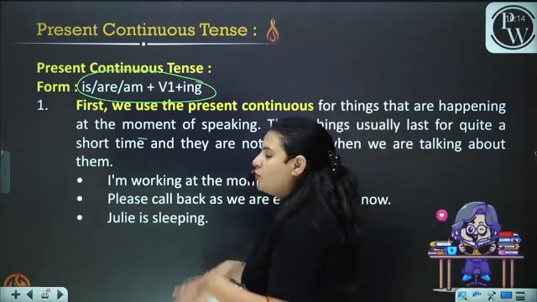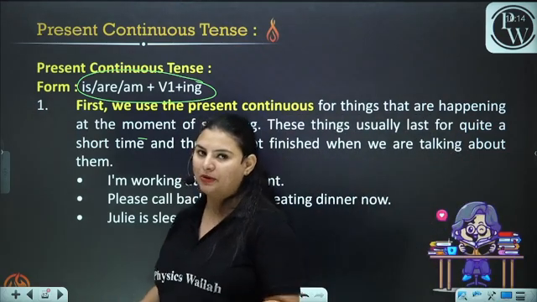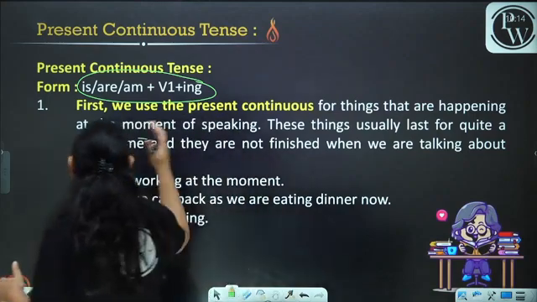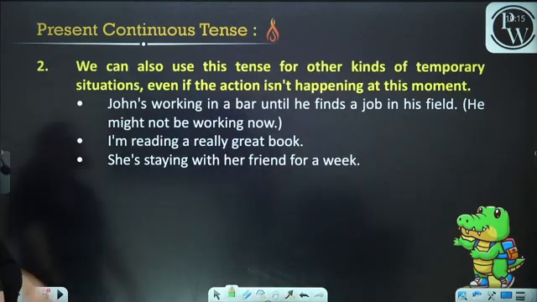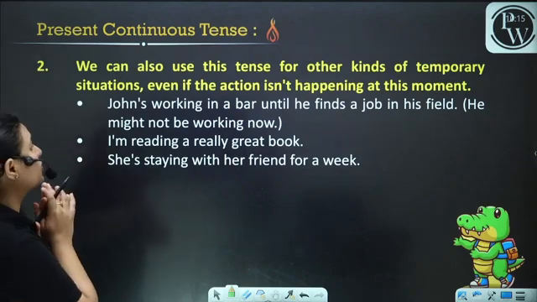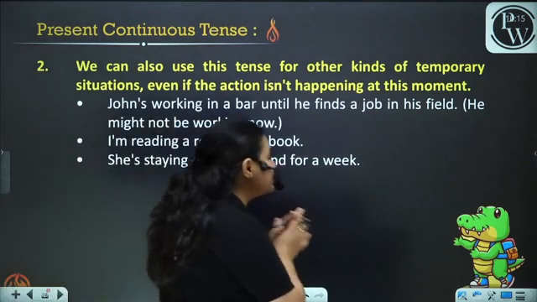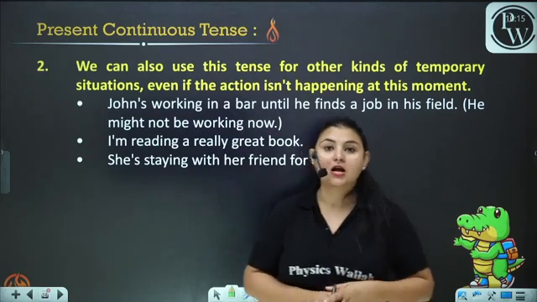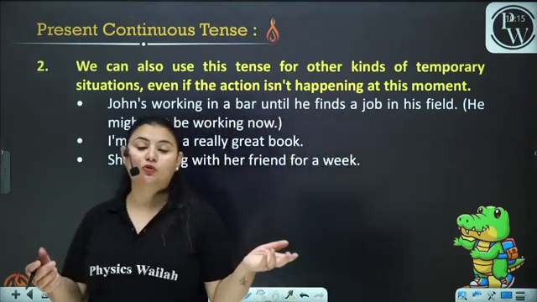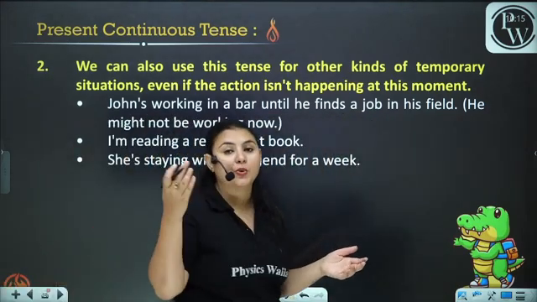Julie is sleeping. She is sleeping at the moment. Okay, so that is why we have put ing with it. We can also use this tense for other kinds of temporary situations, even if the action isn't happening at this moment. Now, as I told you, it is very simple to find out where we use the continuous tense.